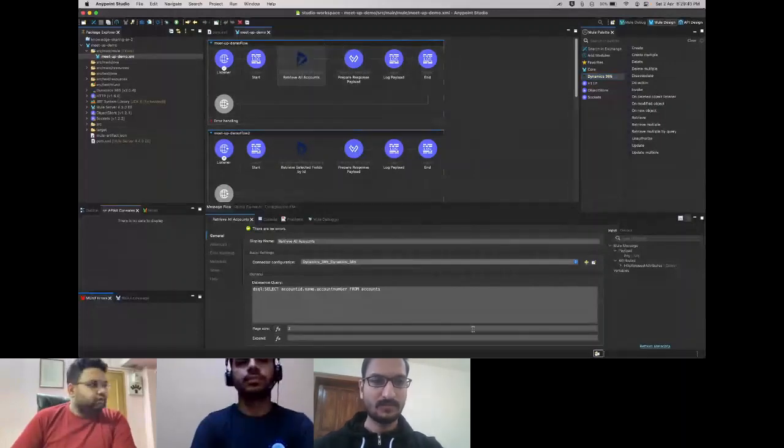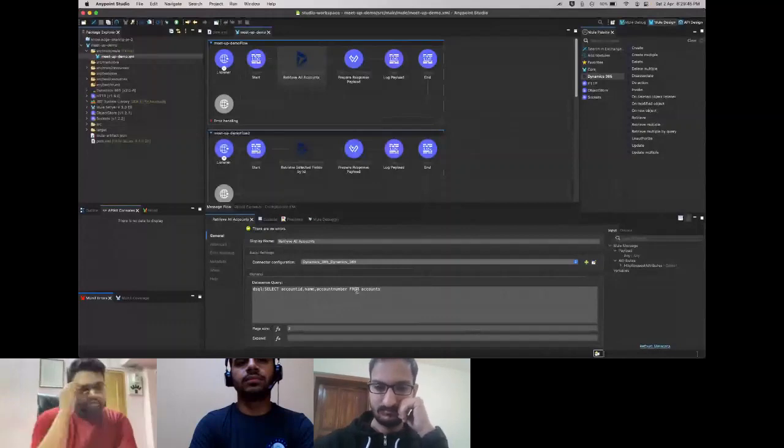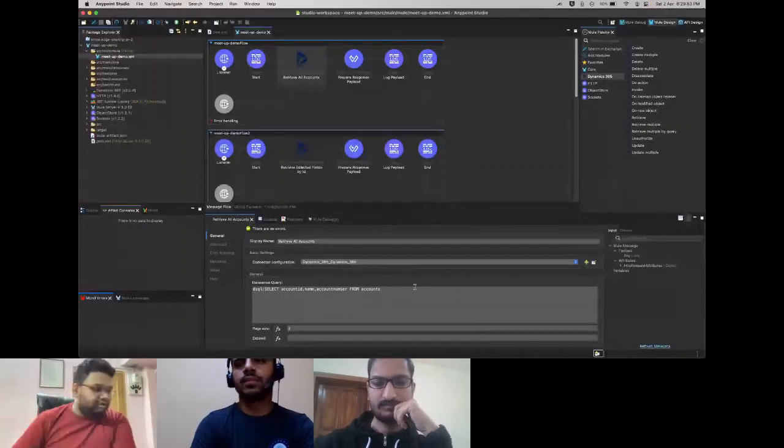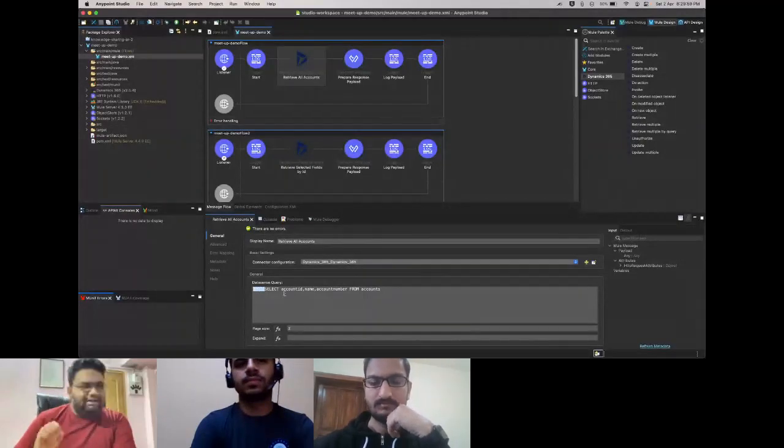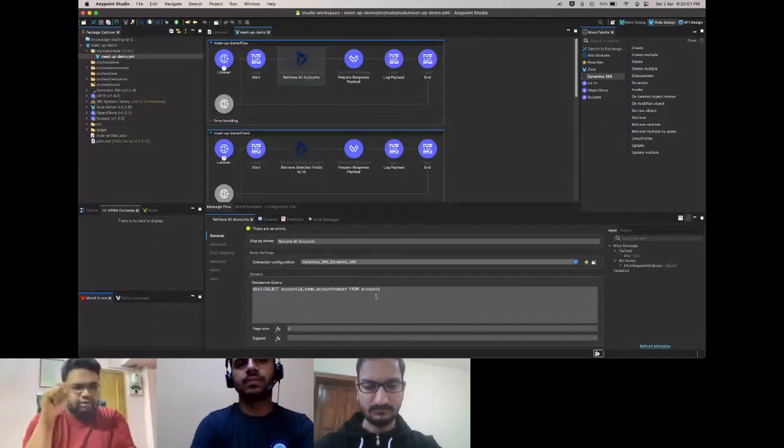So this is the first option. And in this, I run a query called select account ID, name, and account number from accounts. As I said, it follows web API configuration, so it should always be accounts. And the most important part here is it should be prefixed with a DSQL: syntax. Now, what is DSQL? When I initially started working with Dynamics, I thought it's Dynamics SQL. That's what D is. It's not.